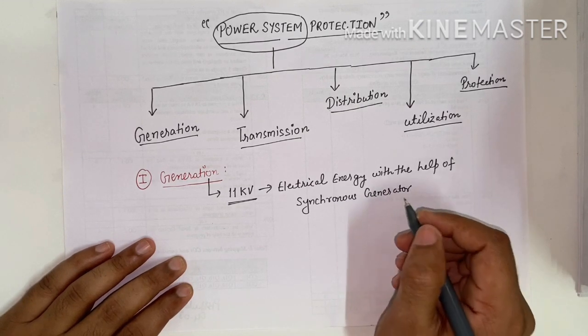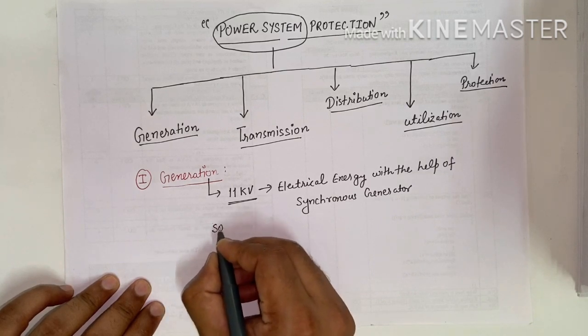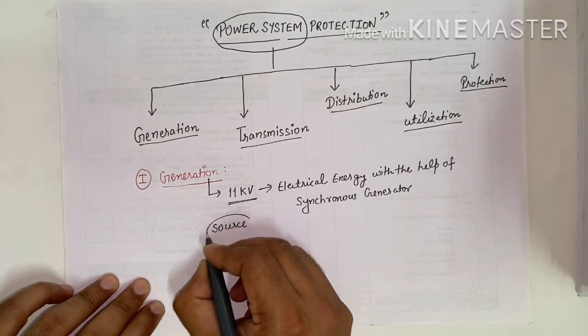For generation there are two sources of energy.